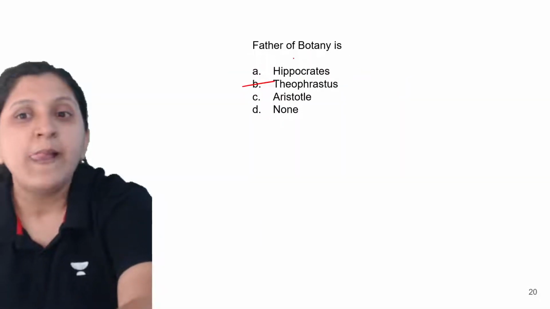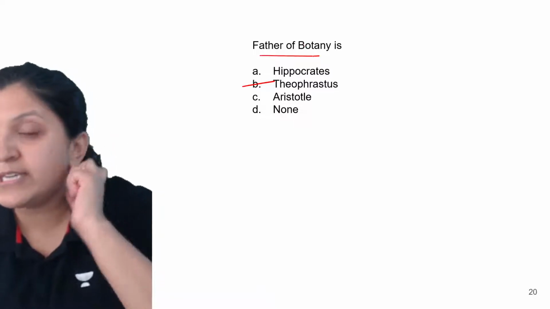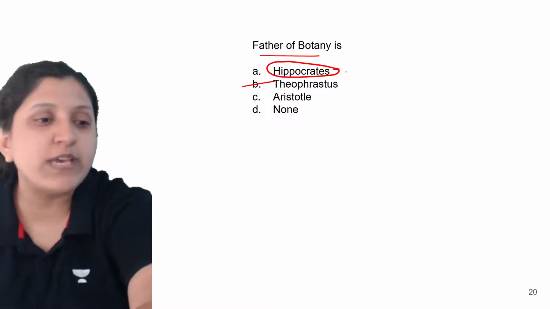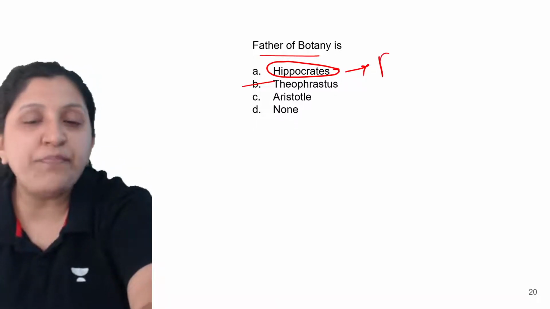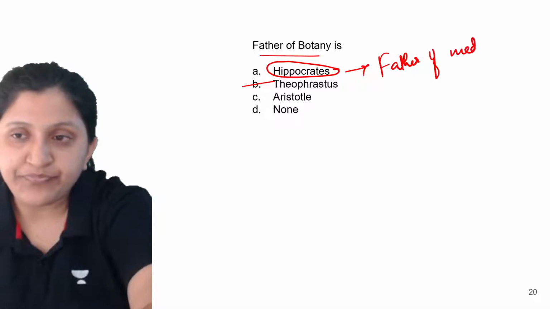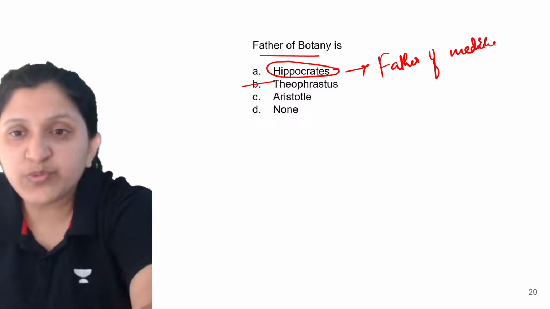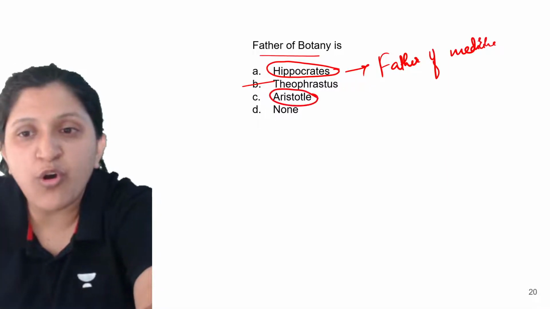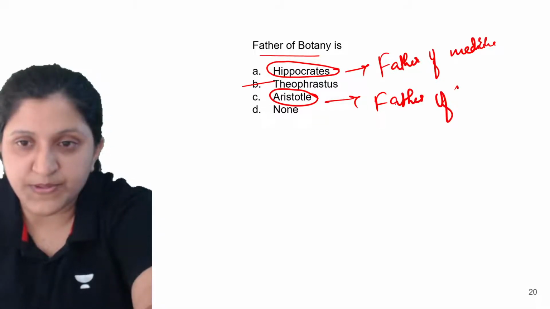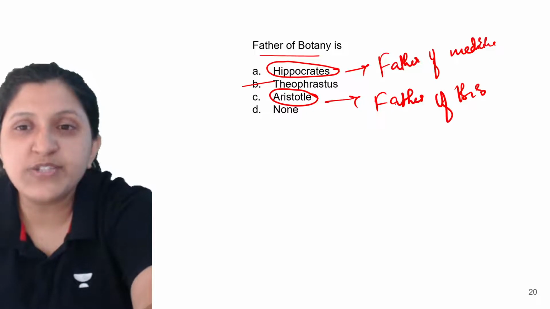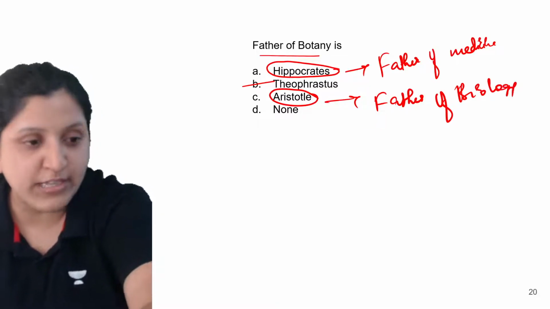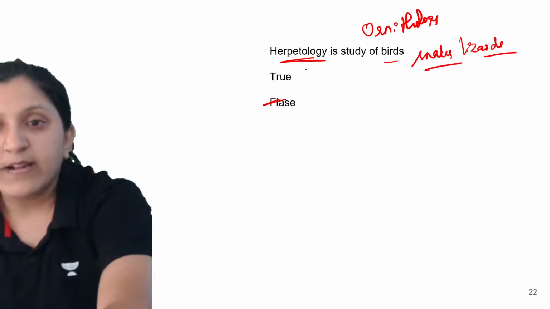Now one more thing, the father of botany is Theophrastus. They can also ask who is this person, so he is father of medicine. And there is one more, Aristotle, father of biology. So Theophrastus is father of botany, and he was a student of Aristotle himself.